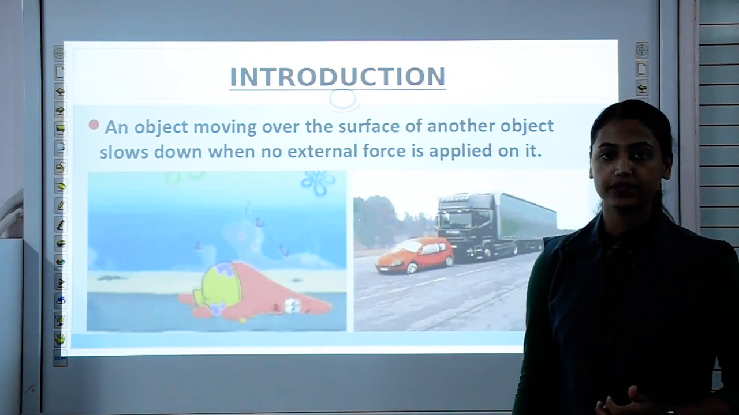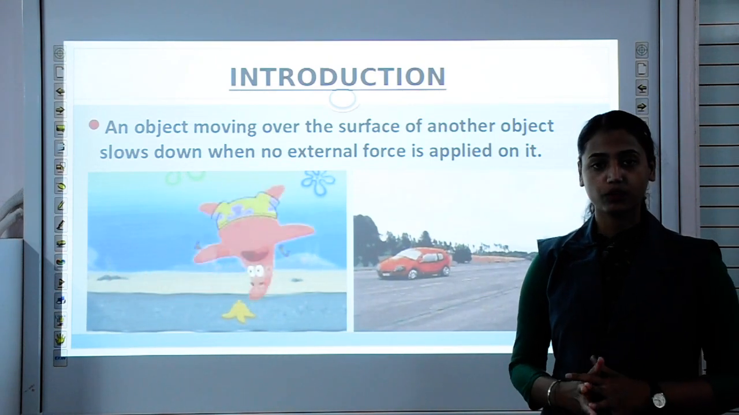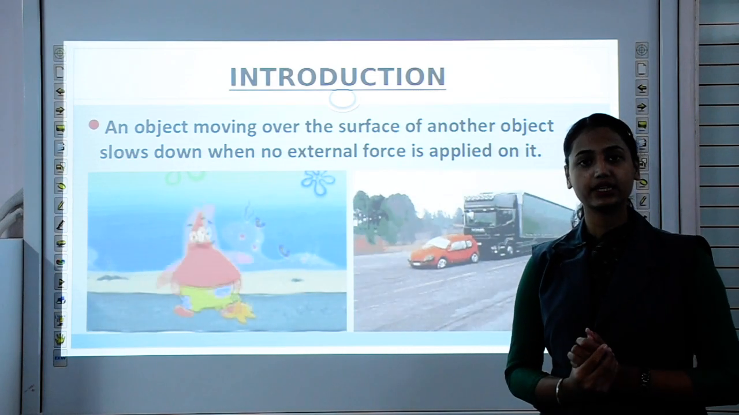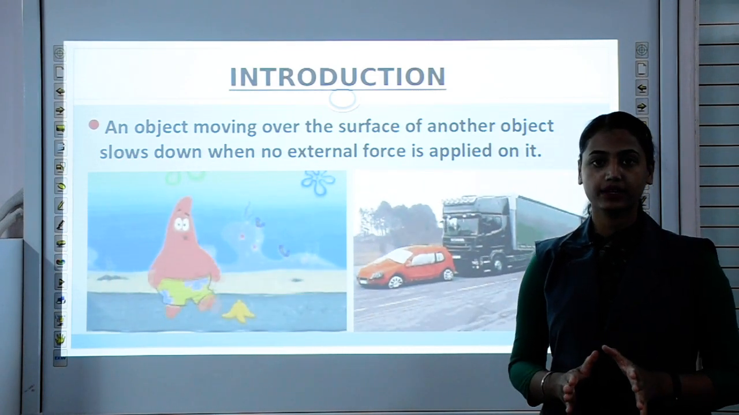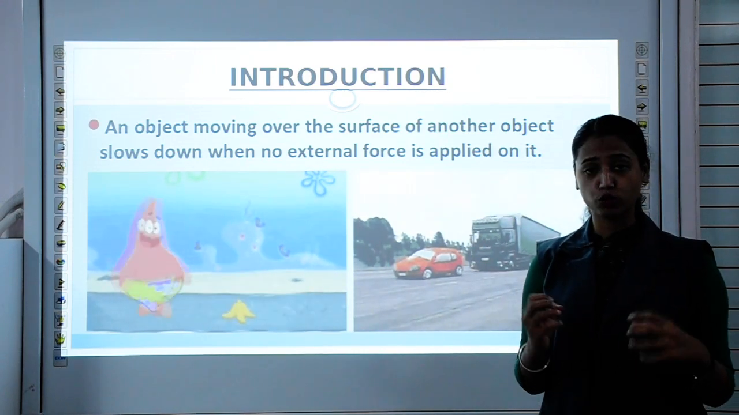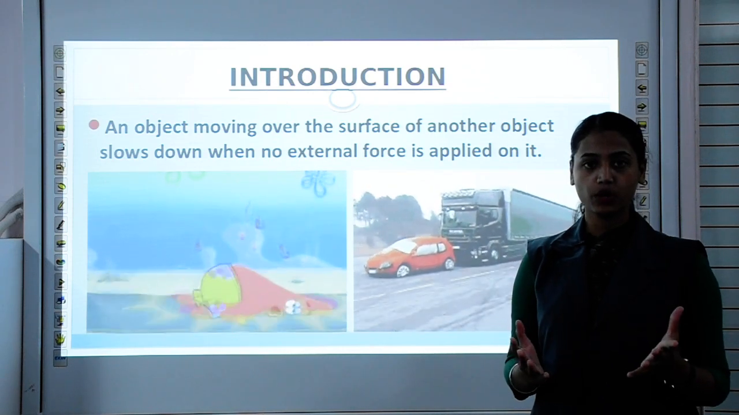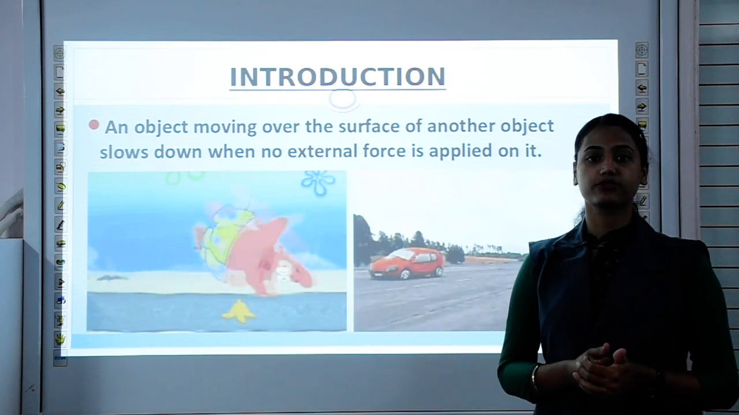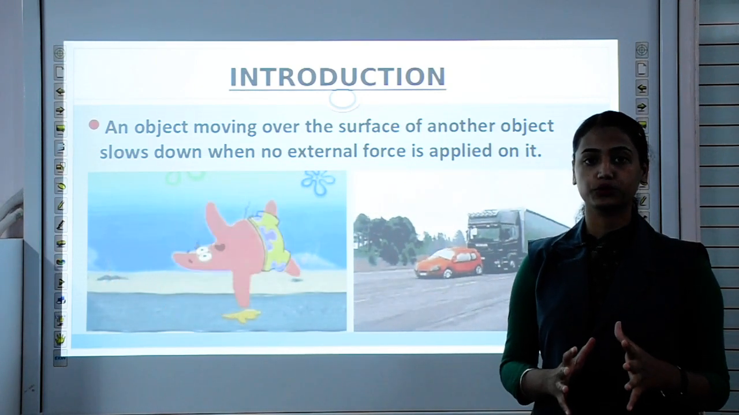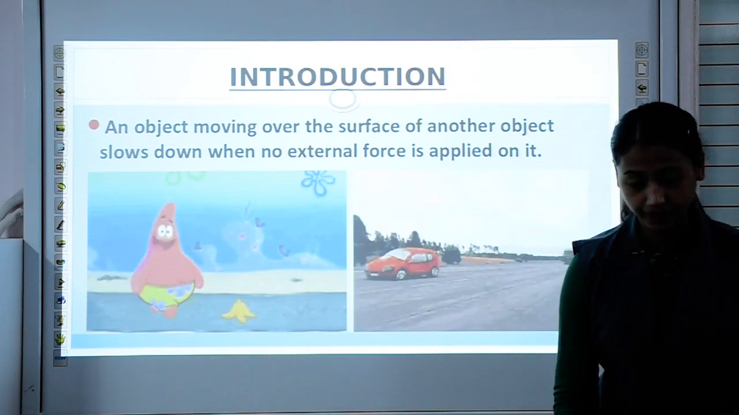Just take an example of your bicycle. When you stop paddling, what happens? Do you keep on going, or will a point come when you will automatically stop? Yes, you will stop at one point. So is there any ghost or any human being which is stopping you? No, but there is a force which is trying to oppose your motion, which is trying to stop you. That force is known as frictional force. Understood?